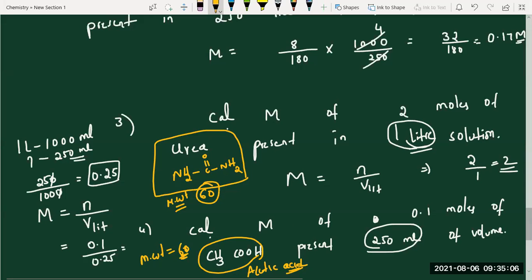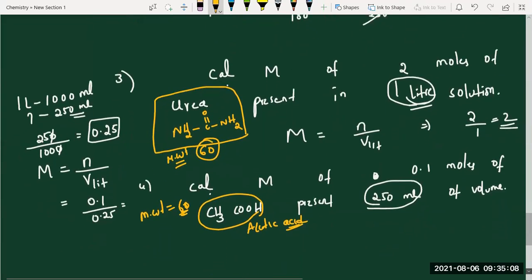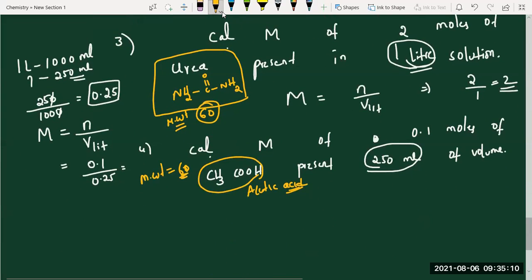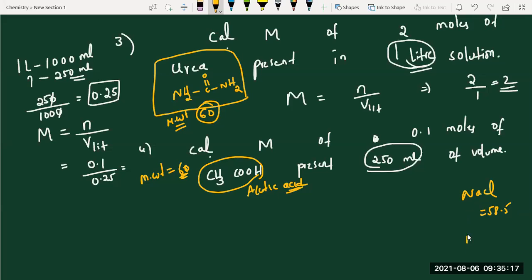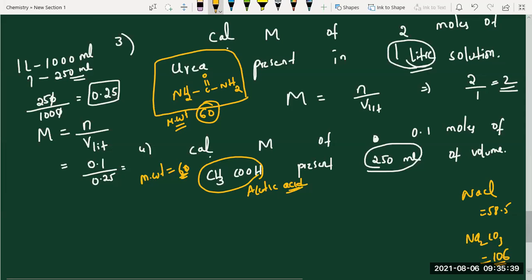Some familiar examples are there, those we have to remember. Next, NaCl. NaCl also is one of the important questions they're asking. Can you tell what is NaCl molecular weight? 58.5. Next, Na2CO3, what is the molecular weight? 106. At least some familiar examples you can remember, then save the time. That's all for molarity, basic model, little tricky model. Now, I'm going to give little more tricky molarity on mixing and some more questions. Just provide 1 minute.